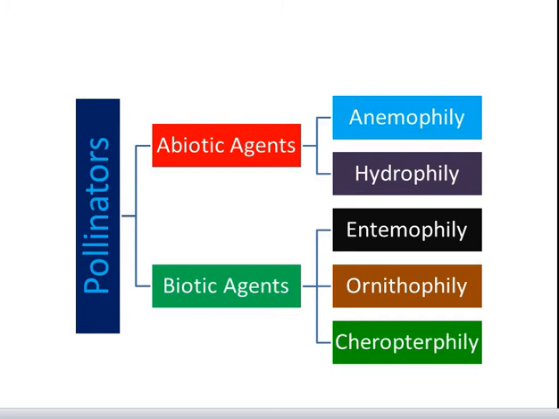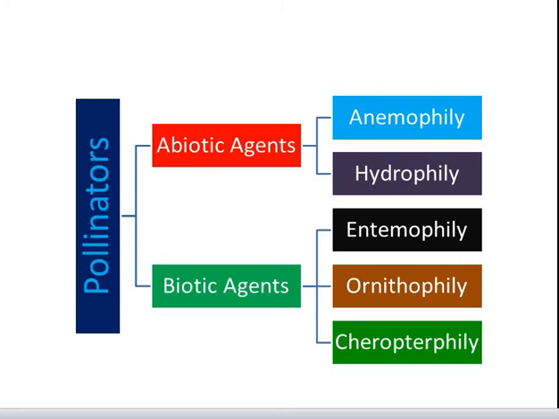Virtually all seed plants need to be pollinated. Most of the food and fiber crops grown throughout the world depend upon the pollinators for reproduction. The agents responsible for pollinations have been grouped into two main categories: abiotic agents and biotic agents. Abiotic agents are non-living agents which include wind and water. The biotic agents include insects, birds, bats, and other animals.